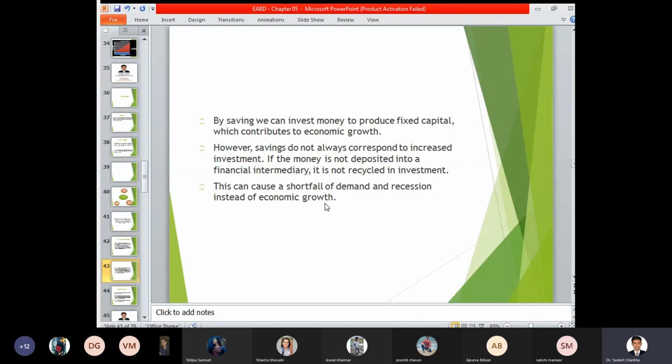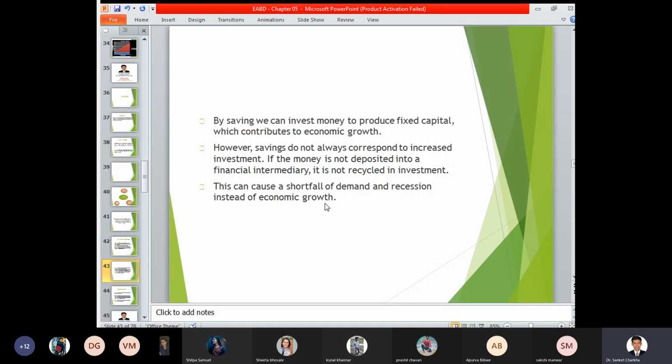Now ultimately, if there is a lockdown situation in a particular economy, and the customer is not reaching a particular retail store, how will the money get into circulation? How will the economic circular flow come into existence? Here, what happens? Your savings get blocked at a certain location. That is, either the money is lying idle in your home, or the money is lying idle in your bank account, if you are doing online transactions.